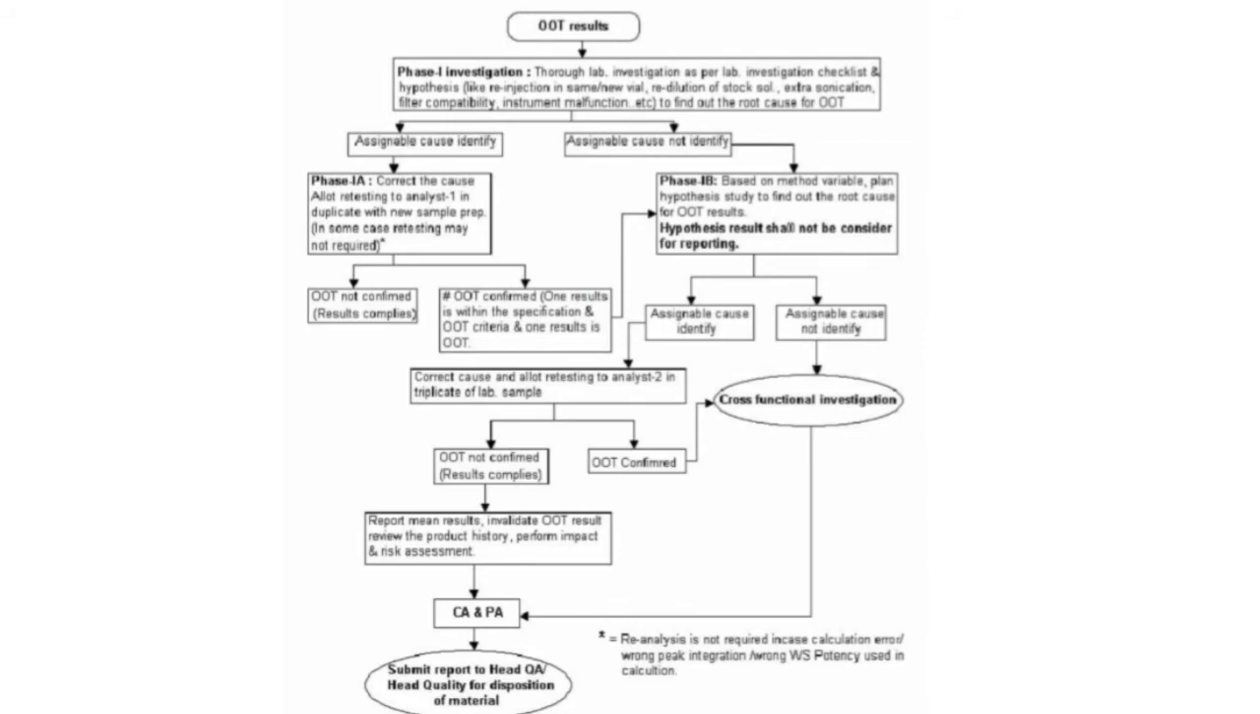If OT is confirmed again, then we will go for a cross-functional investigation. After that, we will take one CAPA. If the OT complies, report the mean result; if invalid, the OT result, review the product history, and perform impact and risk assessment. After that, we will go to CAPA. After completion of CAPA, we will submit that report to head QA.